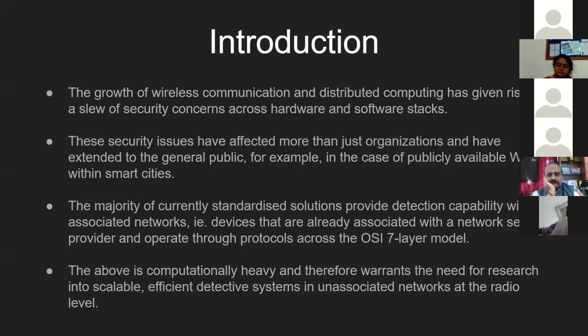The majority of current solutions when it comes to network intrusion detection are built on top of associated networks. What that means is once devices or services are already subscribed to a network and are operating within protocols within the OSI 7-layer networking model, IDS systems are mostly built around the network, transport, and application layer to detect signatures. So it works mostly on heuristics as well as behavioral anomaly